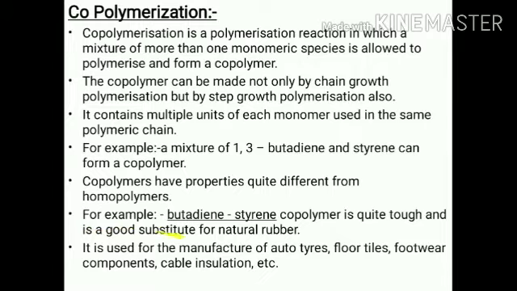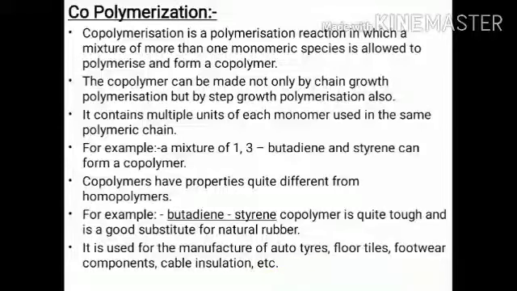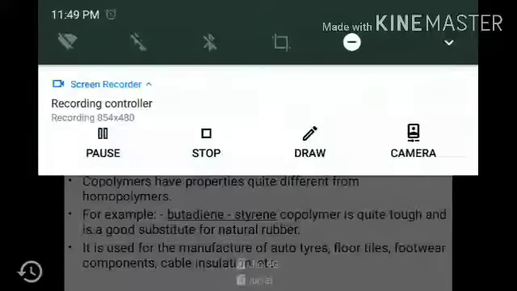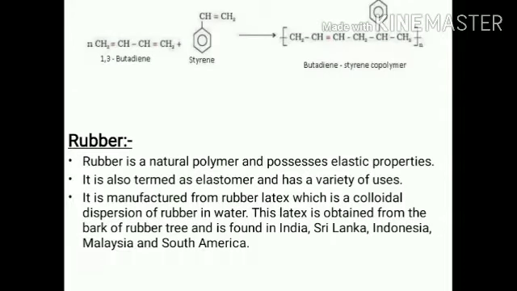For example, butadiene styrene copolymer is quite tough and is a good substitute for natural rubber. It is used for the manufacture of auto tires, floor tiles, footwear, components, cable insulation, etc. Now look at this. This is the structure of the copolymer because it is formed by 1,3-butadiene and styrene. So we can say it is the Buna S rubber.